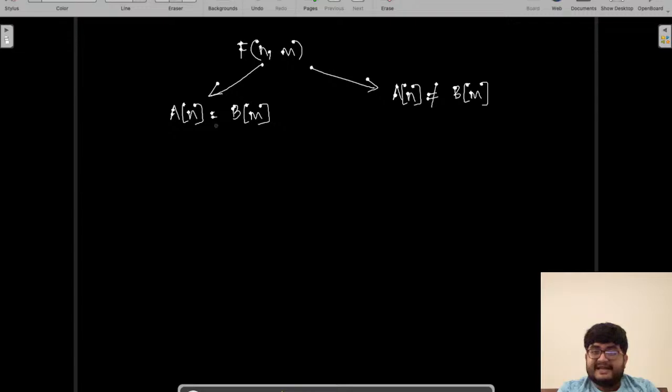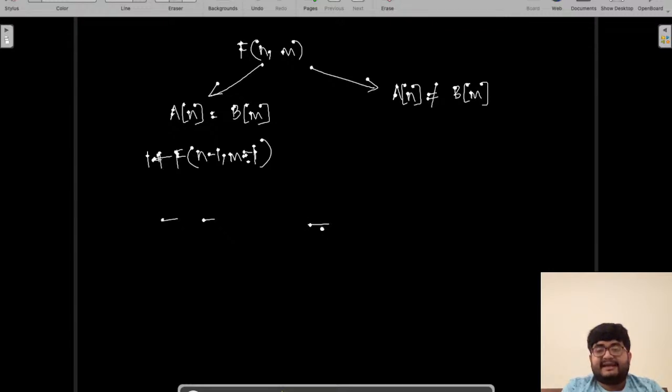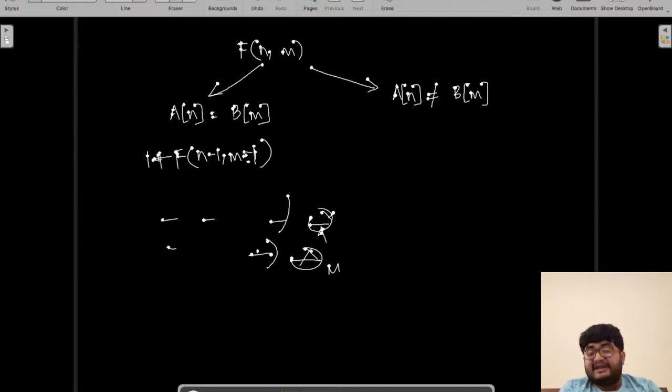Now in the first case, if they are the same, it is always better for us to match, because we can match now or we can match later. So we'll do 1 plus f(n minus 1, m minus 1), because 1 is added to the subsequence, and we are left with n minus 1 characters from the first string and m minus 1 characters from the second string. From the first string we are taking away the nth character, and we are matching it with the mth character of the second string. So these two are matched. What are we left with? The first n minus 1 characters, and in the second string the first m minus 1 characters. So 1 plus f(n minus 1, m minus 1).